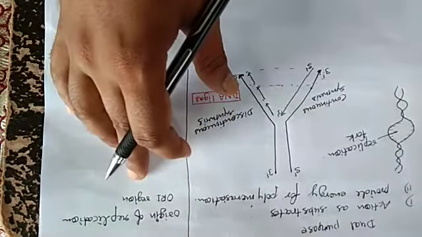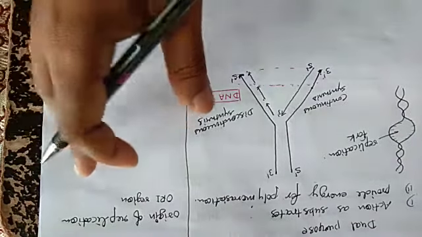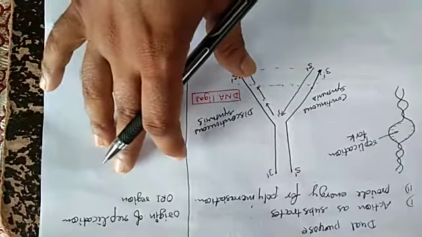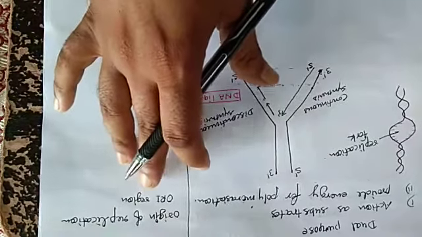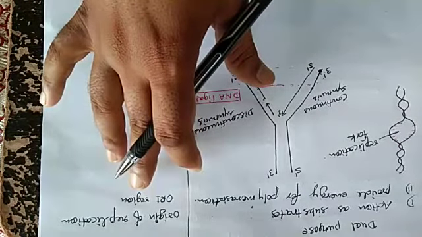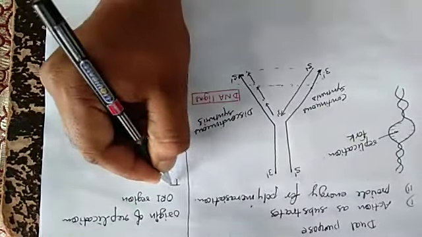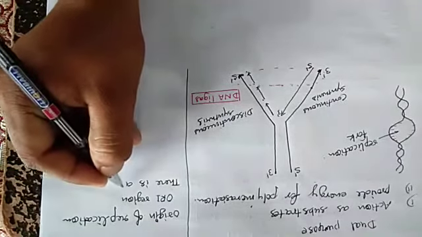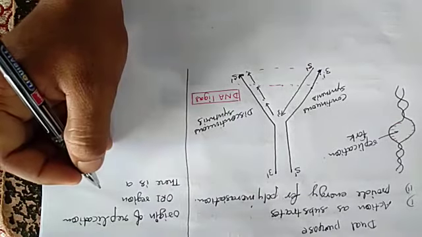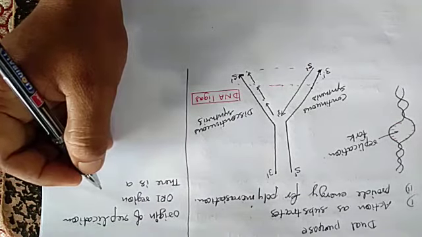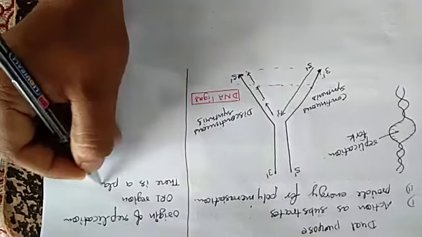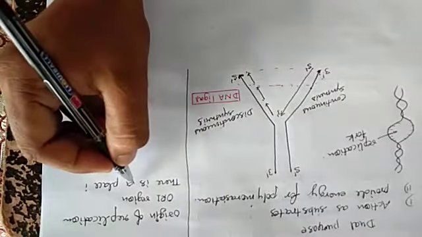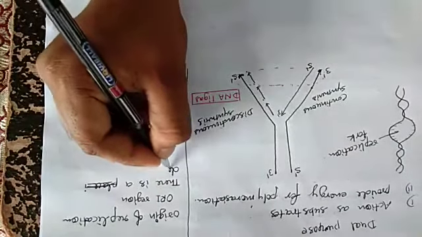If any person asks you what is the origin of replication, you tell them there is a definite region in the sequence of DNA where the replication originates. That is the best term.